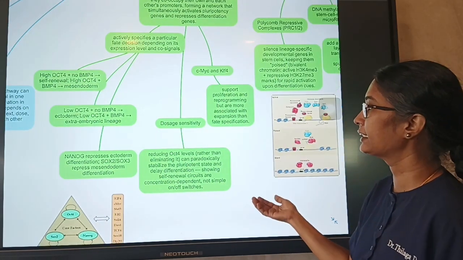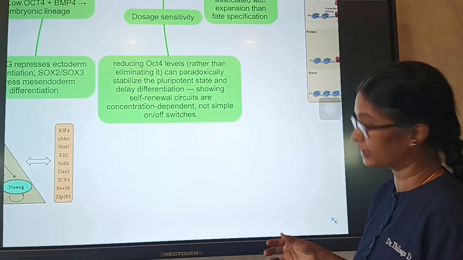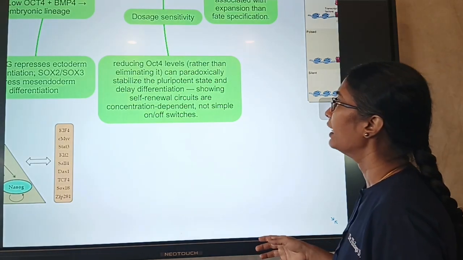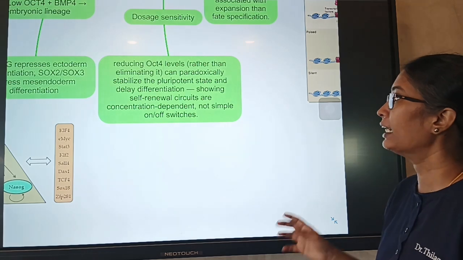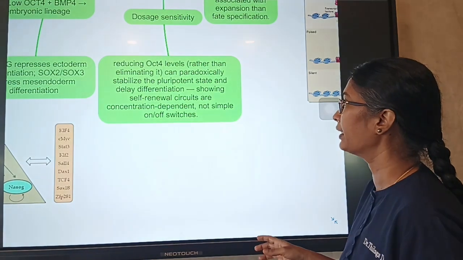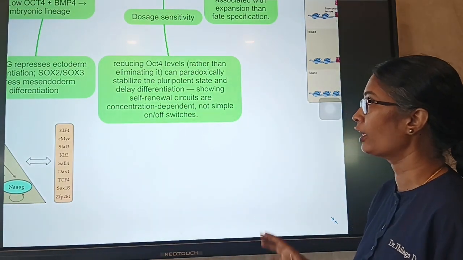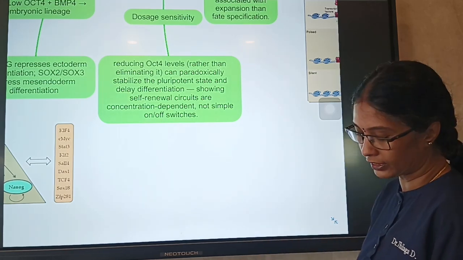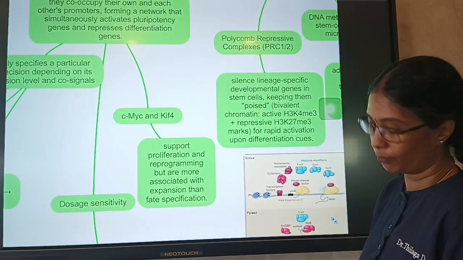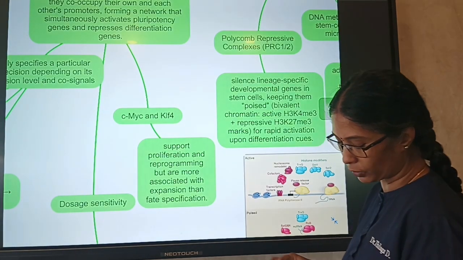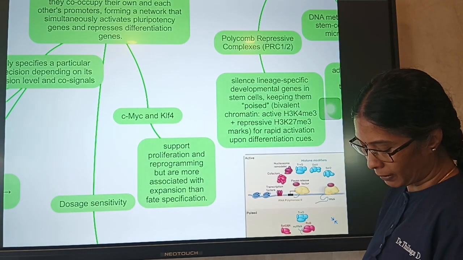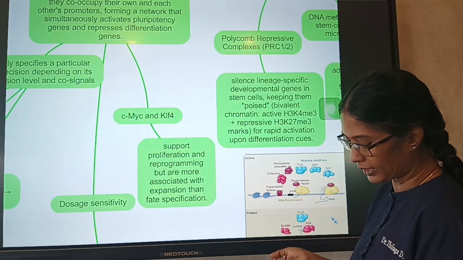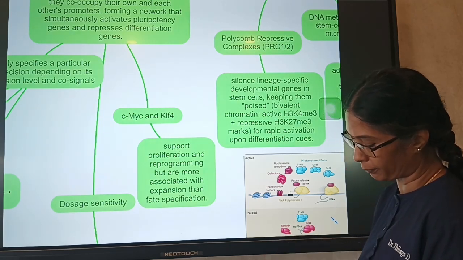Next is the dosage sensitivity. Reducing the OCT4 levels rather than eliminating it can paradoxically stabilize the pluripotent state and delay differentiation, showing self-renewal circuits are concentration dependent, not simple on-off switches. So it is not an on-off switch of whether OCT4 is present; it depends on the concentration gradient as well. And c-MYC and KLF4 support proliferation and reprogramming, but are more associated with expansion than fate decision.